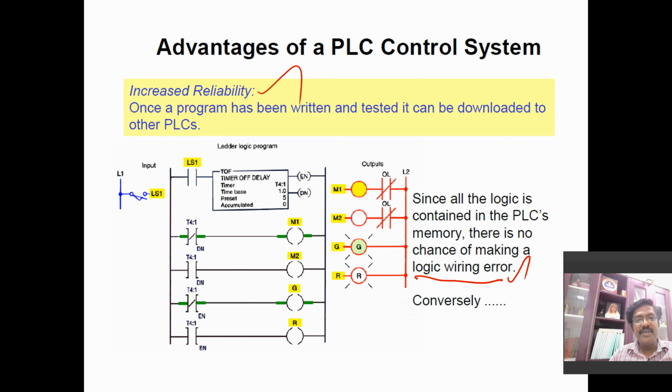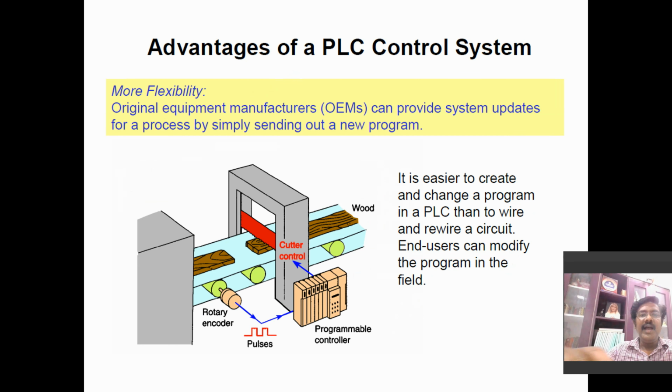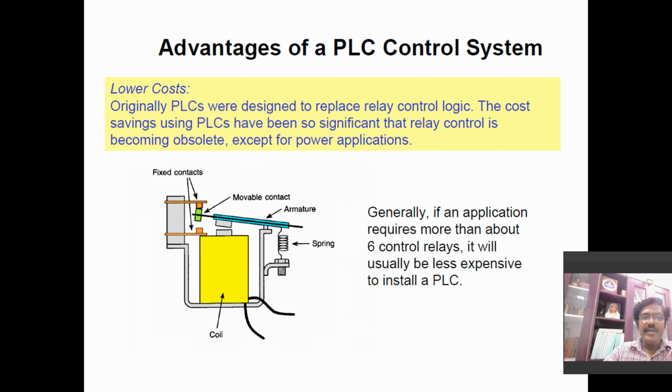Just copying and pasting the program into another PLC gives increased reliability, and there is more flexibility, in the sense that if I want to update any program, if I want to do some kind of modification without any changes in your hardware setup, then your manufacturer simply updates the process by sending the new program. There is no need to change any existing hardware setup. Just the program alone can be used, and it's a lower cost.